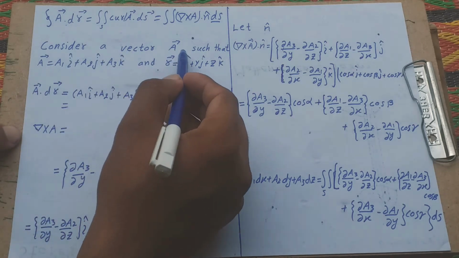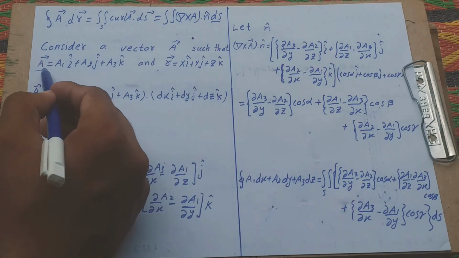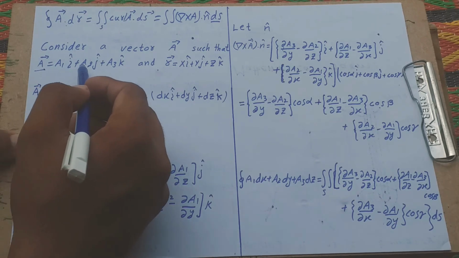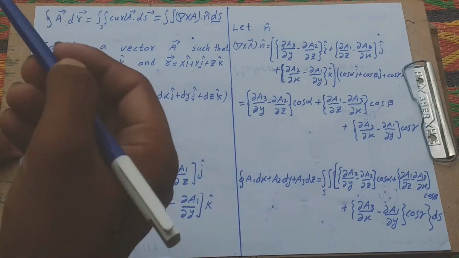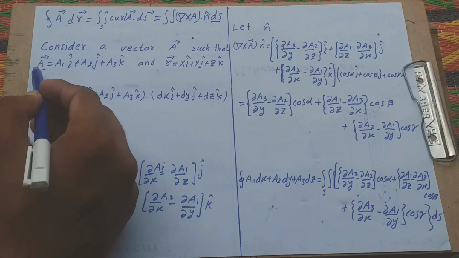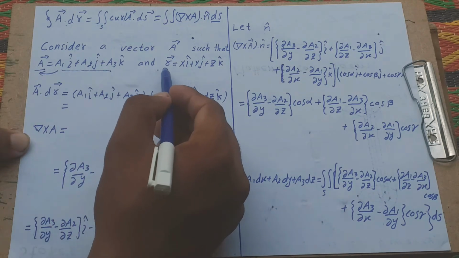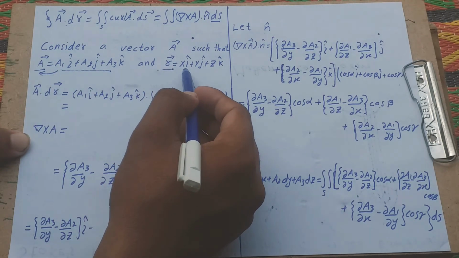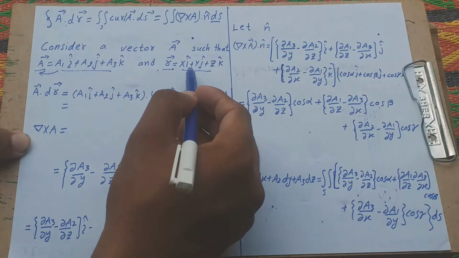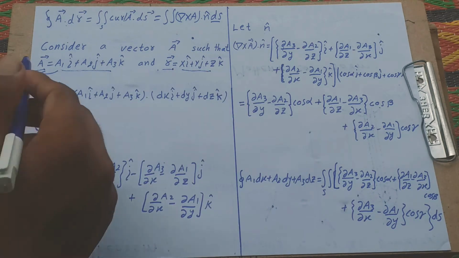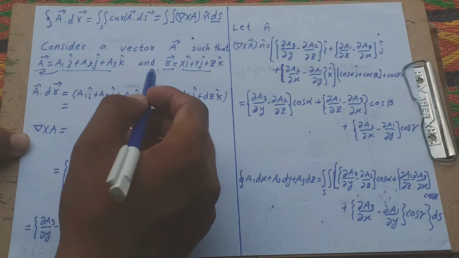Consider the vector A, such that A is a vector and A1, A2 and A3 are the components of A. R is a position vector and exists in three dimensions x, y and z, and the vector also exists in x, y and z.